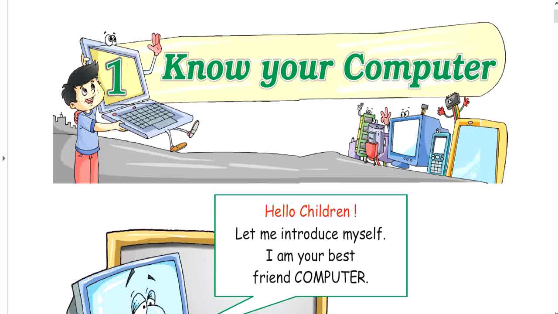In chapter 1 we are going to discuss machines and things, man-made things, natural things, and about the different machines and how machines work. We are going to discuss all these points in the chapter Know Your Computer.